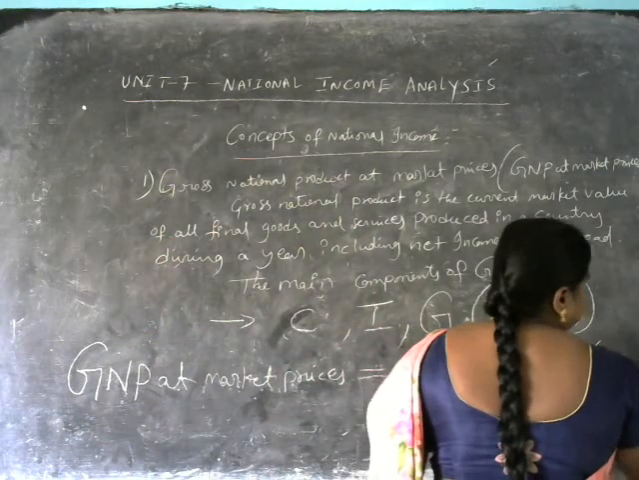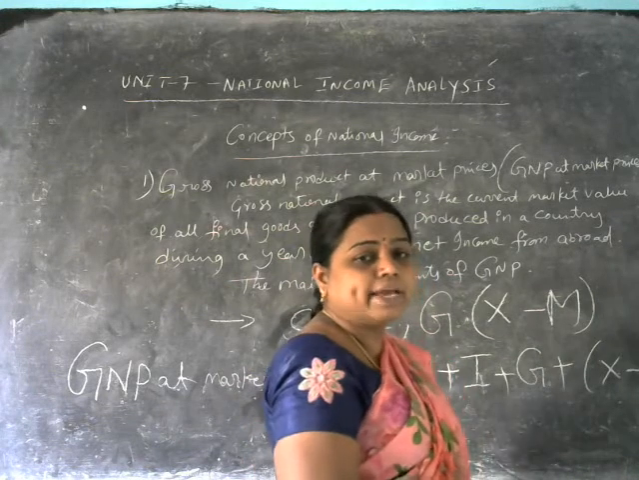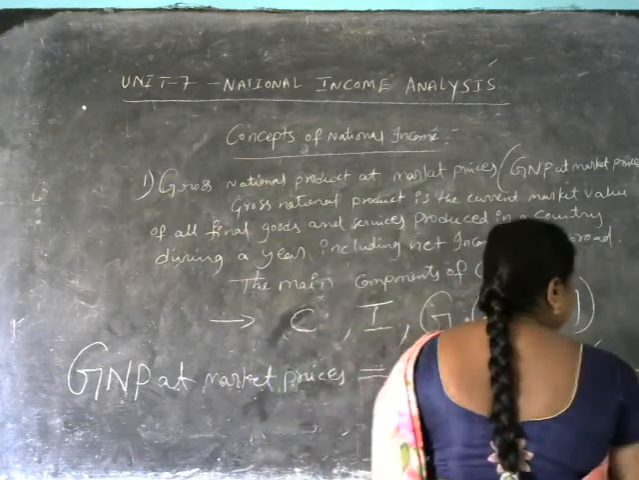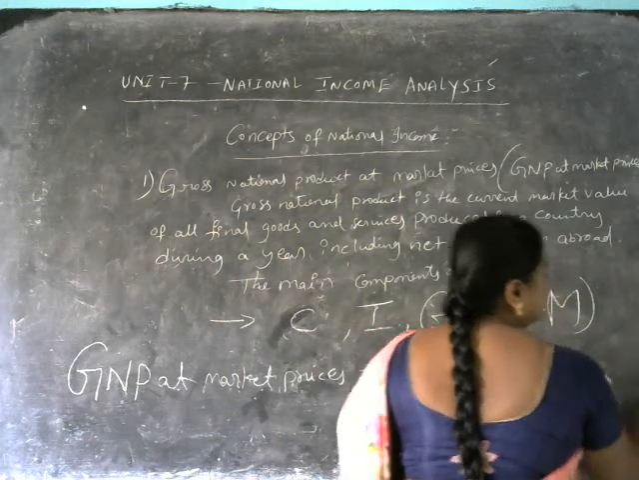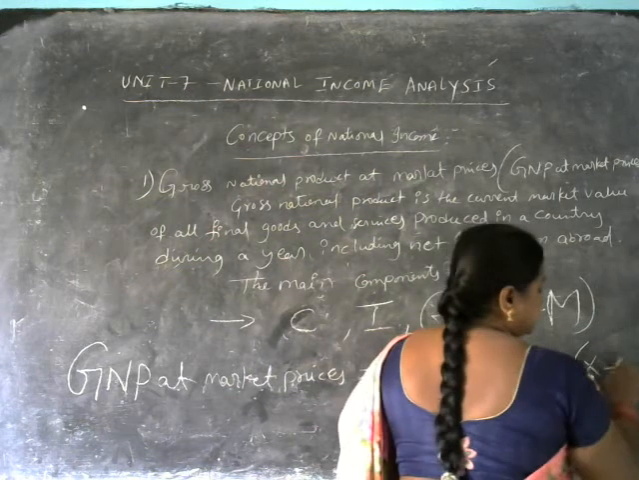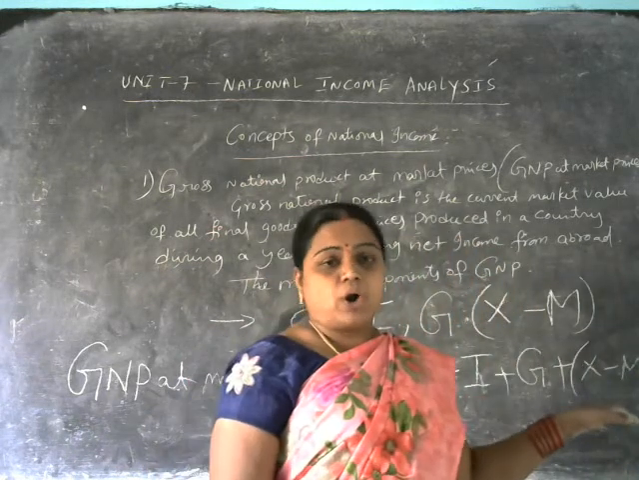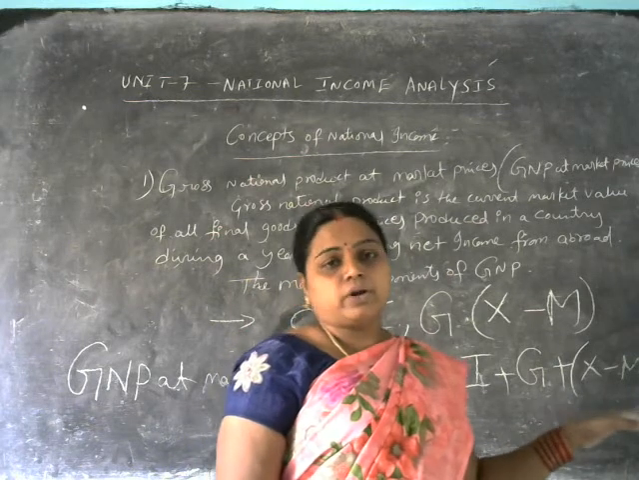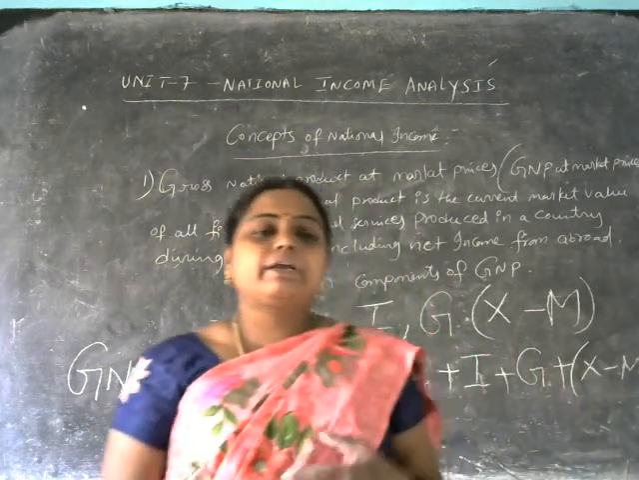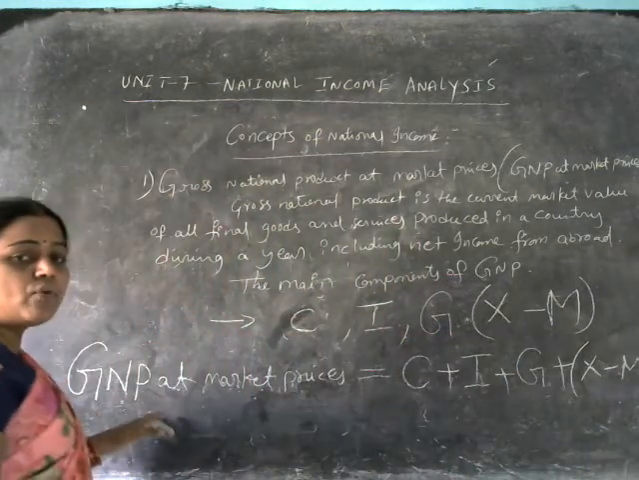So what does X minus M show? It denotes the net income from abroad. In this way, we get the gross national product at market prices.